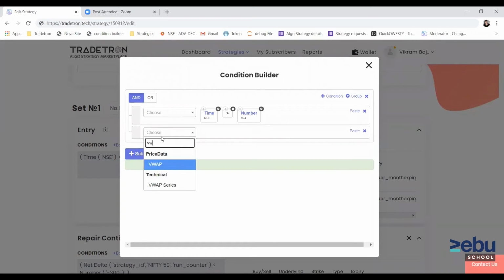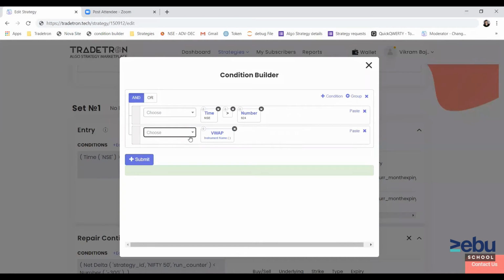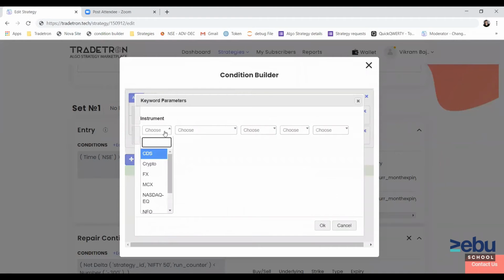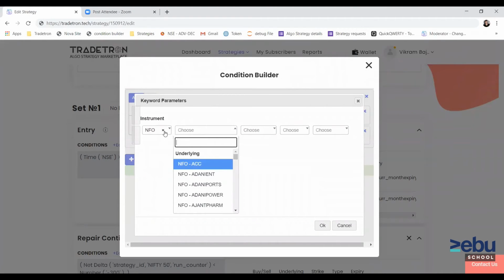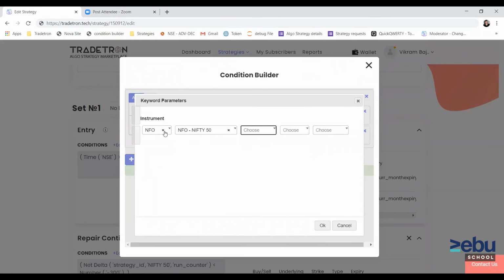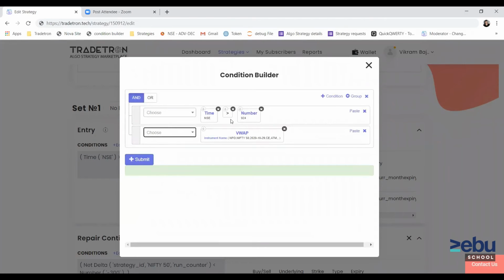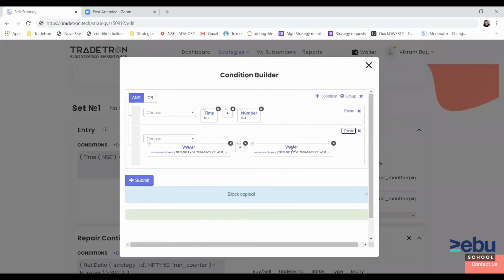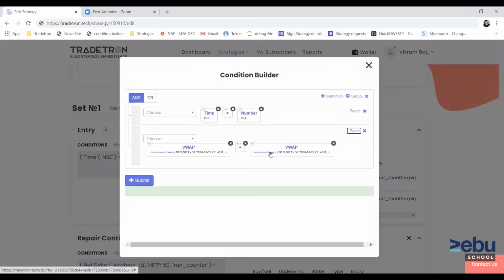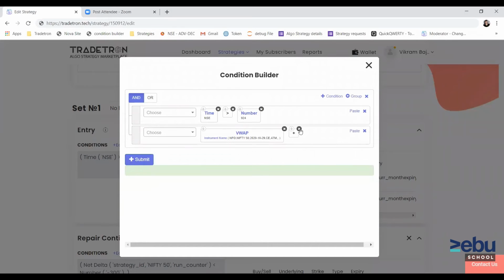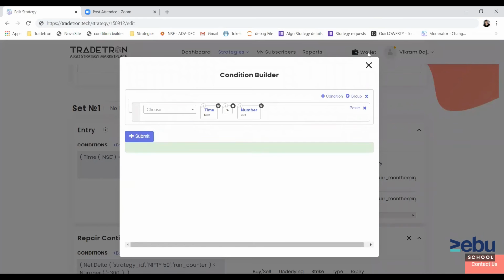But I don't know how you can use it in a condition; you have to figure out how you want to put it in a logical way to define your entry condition. But this way, you can definitely get a VWAP of call and put. But yeah, I get your point. If you want the combined straddle VWAP value, then that is not possible as of now. You can do this VWAP of call plus VWAP of put. Or you can also use VWAP series as a keyword there. I think that can also help.